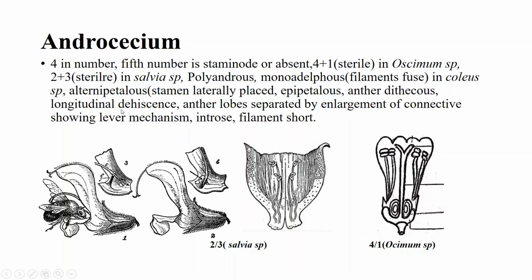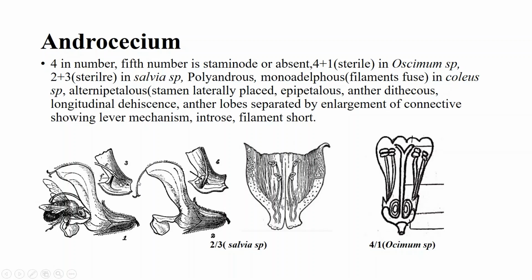Longitudinal dehiscence. Anther lobes are separated by enlargement of the connective, showing a lever mechanism. So in this species flower, the connective is very large, and due to this a lever mechanism is developed.